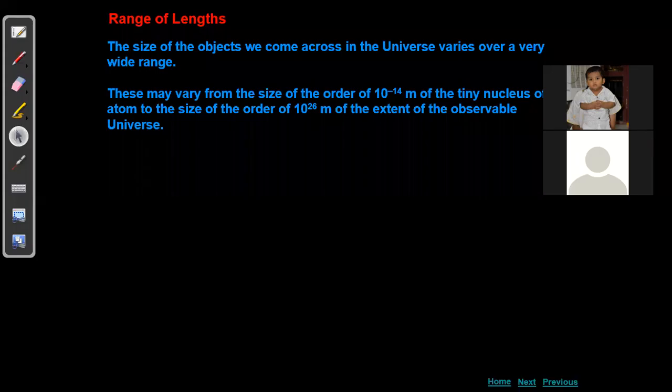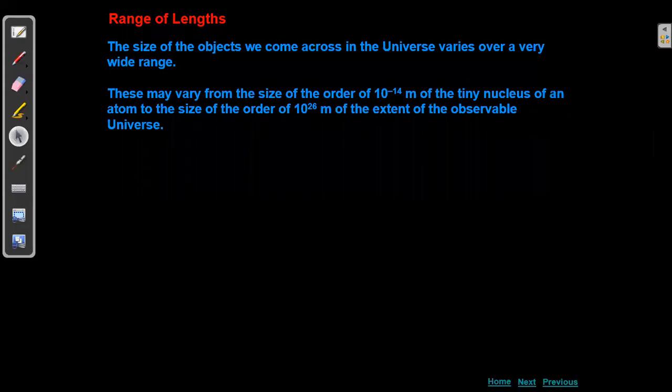We have seen lengths from the larger range to the smaller range. The largest value which we observed is the size of the universe, 10 to the power of 26 meters, and the smallest one is the size of the nucleus. The size of the nucleus is around 10 to the power of minus 14 meters. So this is the smallest and the largest.